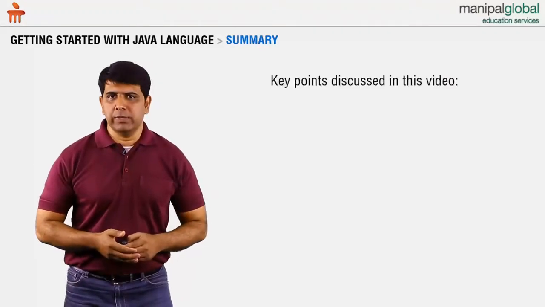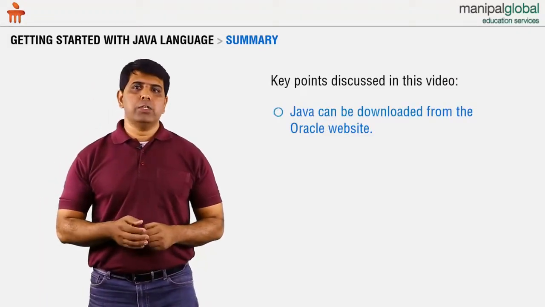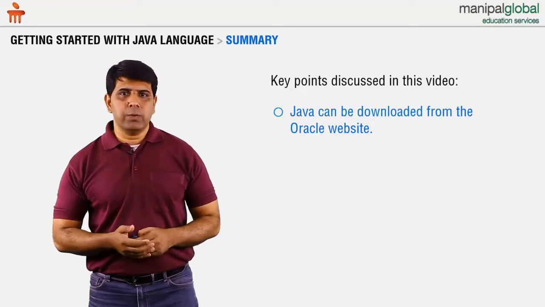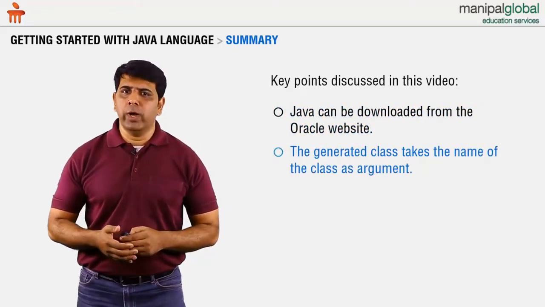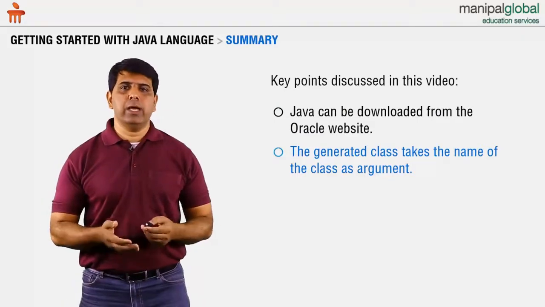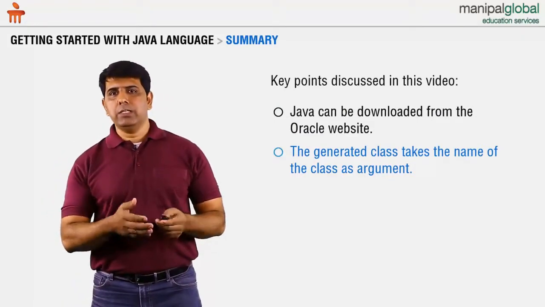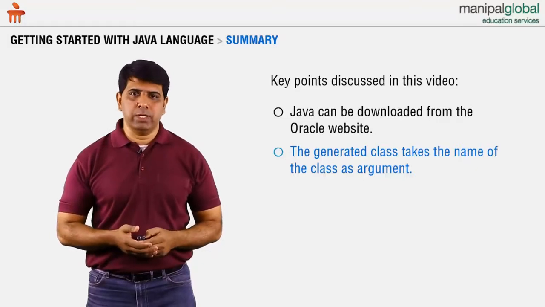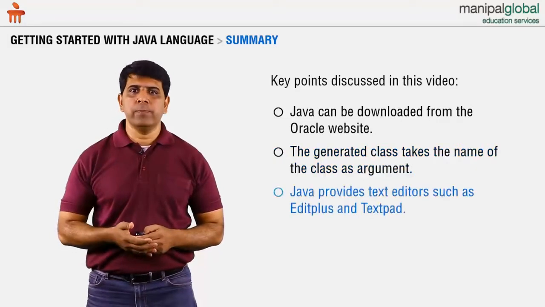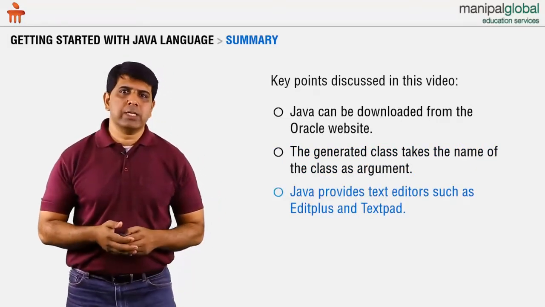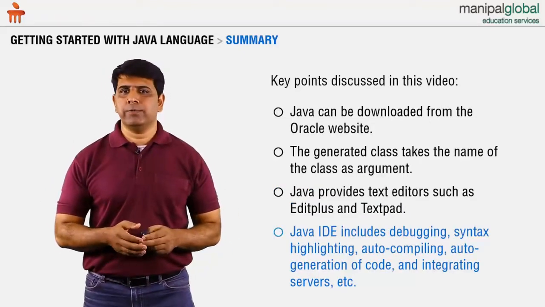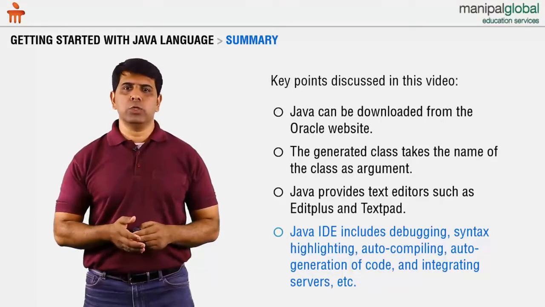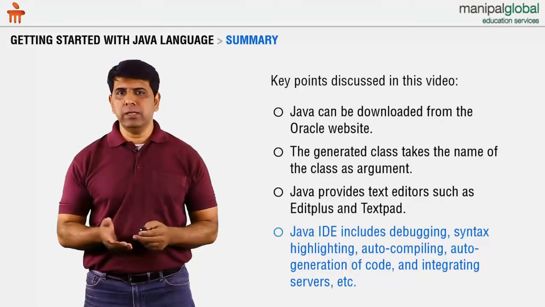Now let's summarize what we just discussed. Java needs to be downloaded from somewhere, and we prefer the Oracle website. When you use a compiler, you generate a class file and then execute the class using the commands javac and java. There are text editors available such as EditPlus and TextPad, and a very popular set of IDEs available. The most common ones are NetBeans and Eclipse.